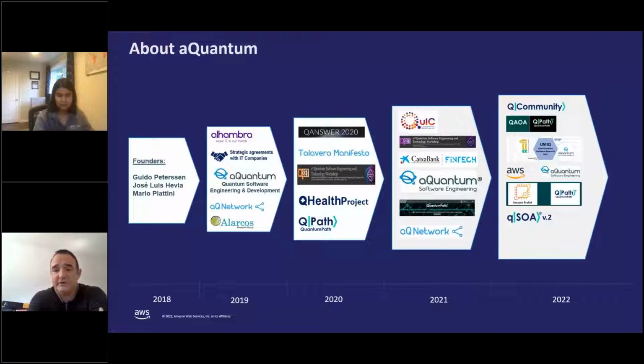Since 2021, the A-Quantum brand is consolidated as a company dedicated to business services around quantum technology, and Quantum Path goes into production in Amazon AWS services, as well as its Braket services are integrated into the supported set of quantum provider subsystem, taking Quantum Path to the next level.